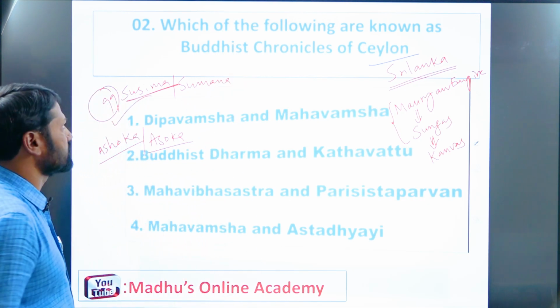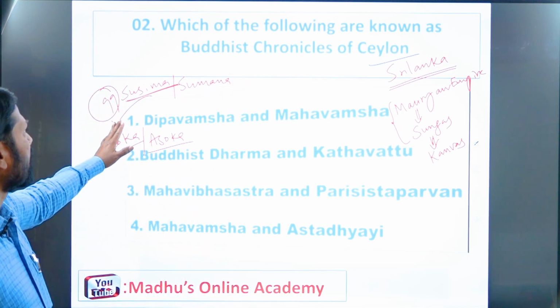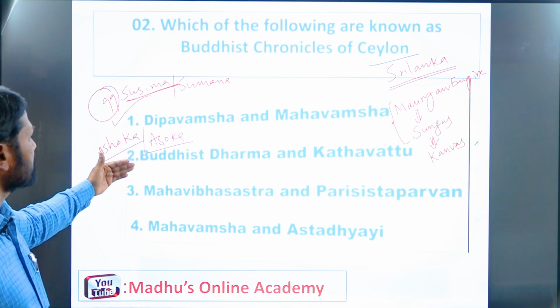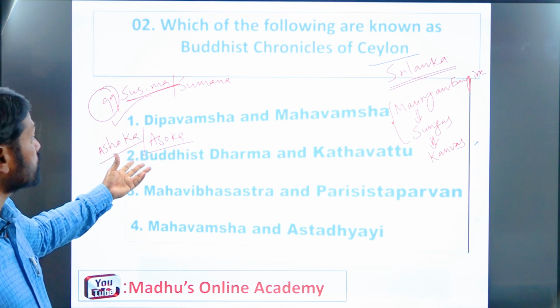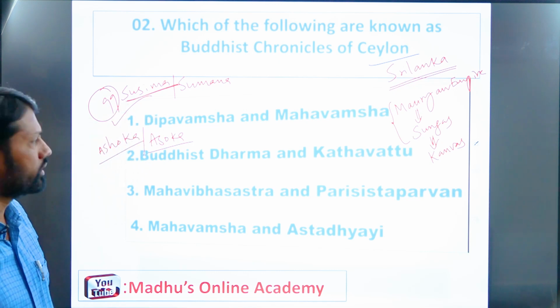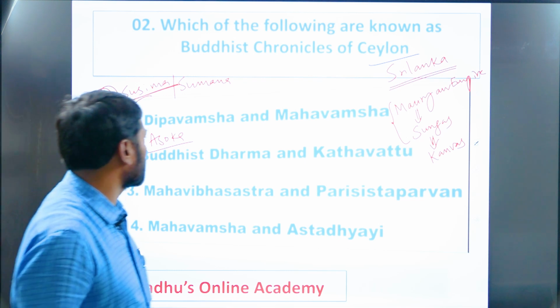Susima or Sumana, including his eldest brother Susima and Sumana, he killed his 99 brothers in the War of Succession. Later, Ashoka ascended to the throne. So this information is also there in the so-called Buddhist chronicles of Ceylon, namely Deepavamsha and Mahavamsha, remember.